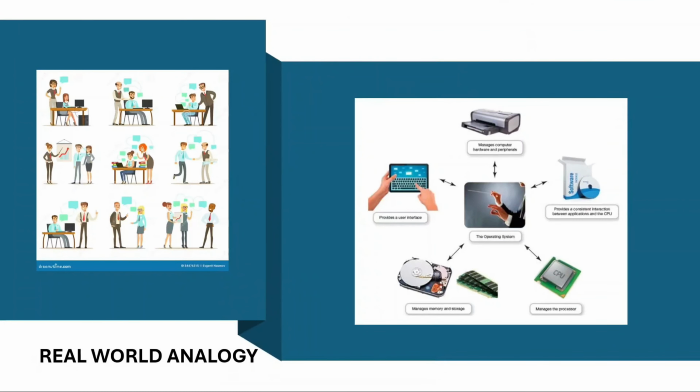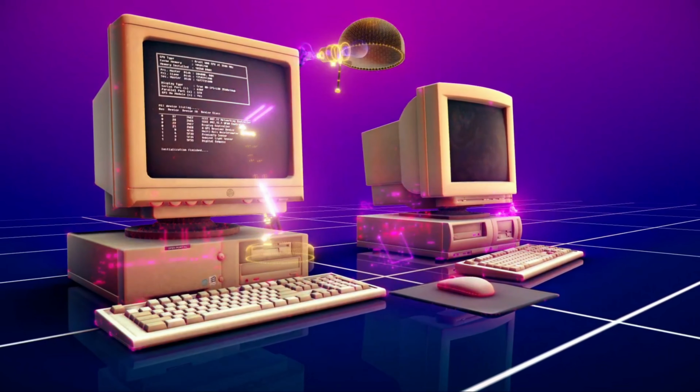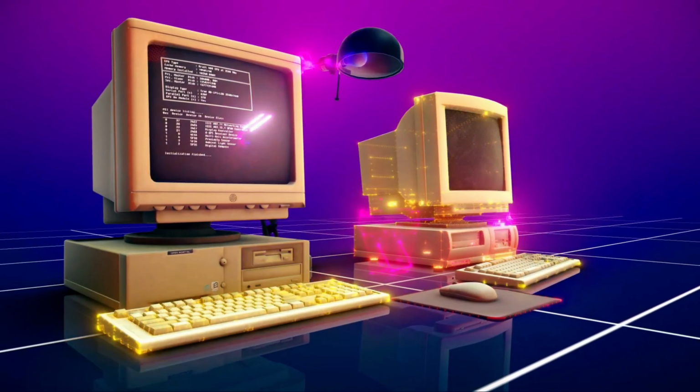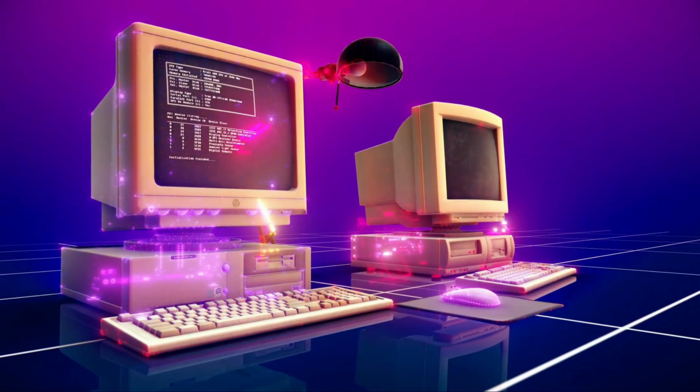Think of your computer as a big office. The operating system is your office manager. It tells the staff, which means hardware, what to do when you give a command. When you want to open a file, the operating system tells the hardware to get it. If you want to print something, the operating system sends the document to the printer.